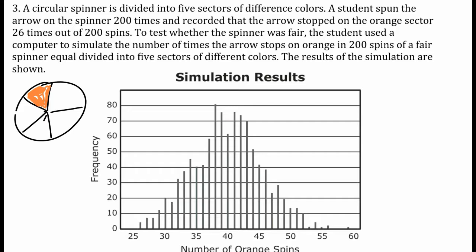To test whether the spinner was fair, the student used a computer to simulate the number of times the arrow stops on orange in 200 spins of a fair spinner equally divided into 5 sectors. So they assumed it was fair. This was assuming the spinner was fair.